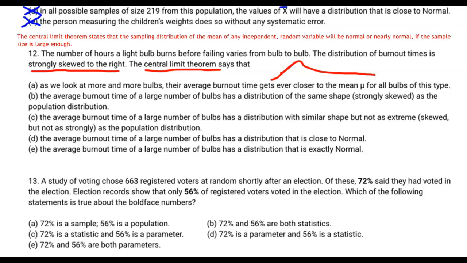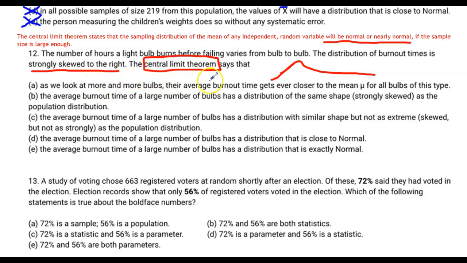So here's our definition from StatTrek, which tells us the central limit theorem states that the sampling distribution of the mean of any independent random variable will be normal or nearly normal if the sample size is large enough. So if our n value is greater than or equal to a certain value. So that's what the central limit theorem says. Again, in a multiple choice question, sometimes it'll have correct statements that don't match up to what they're asking. Read the question, answer the question. It's asking about the central limit theorem.